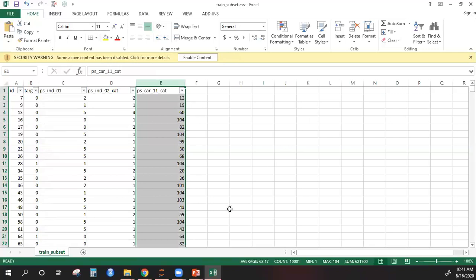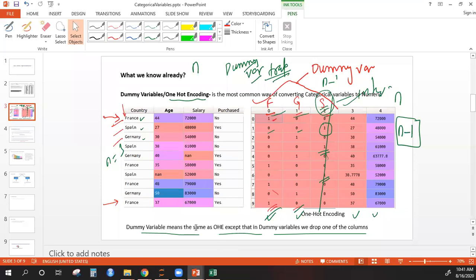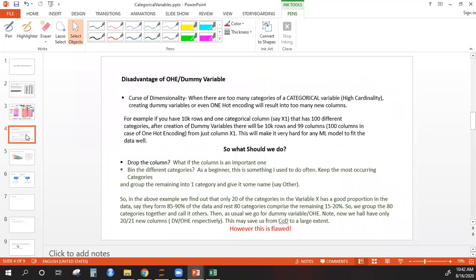Okay, so Jagdish has mentioned let's go for bucketing. I think this is something which I mentioned in the previous courses, in the videos that we have. But there is a small flaw in that. So let's discuss. First approach is you drop that column.